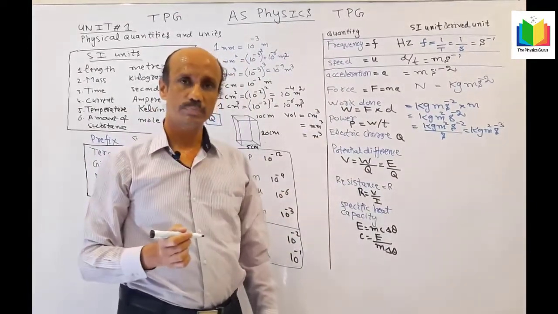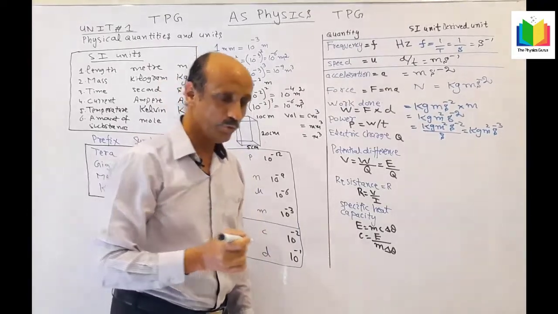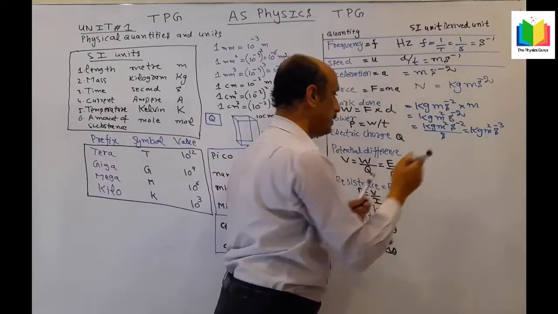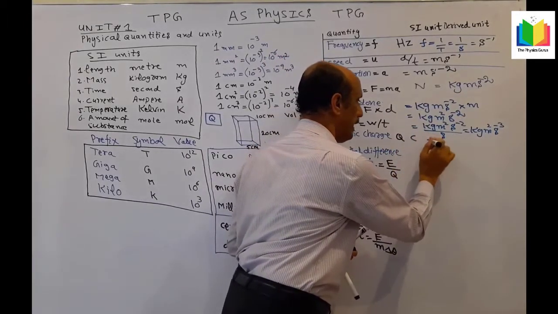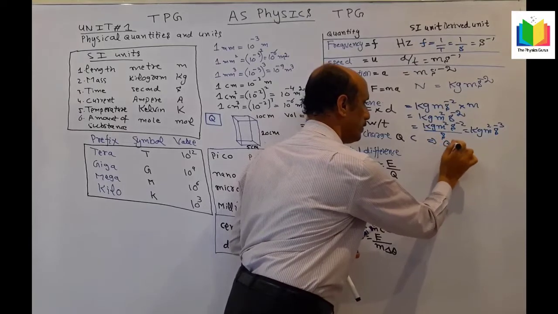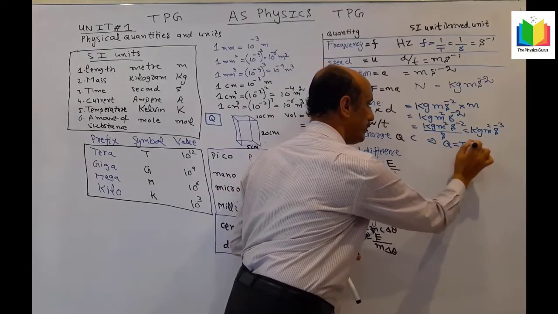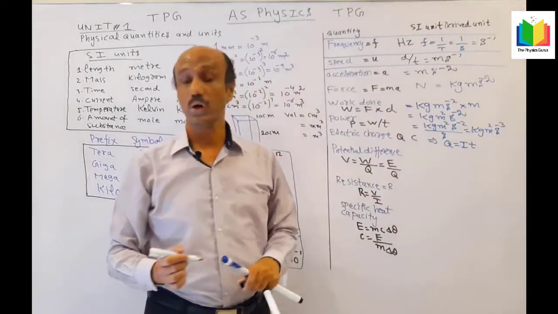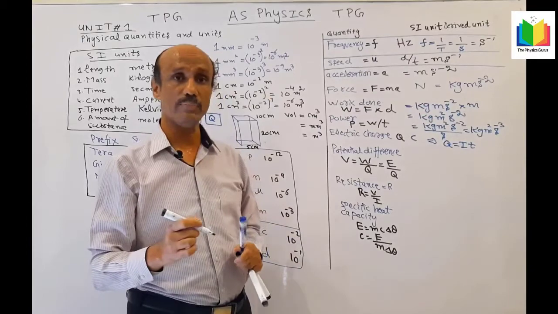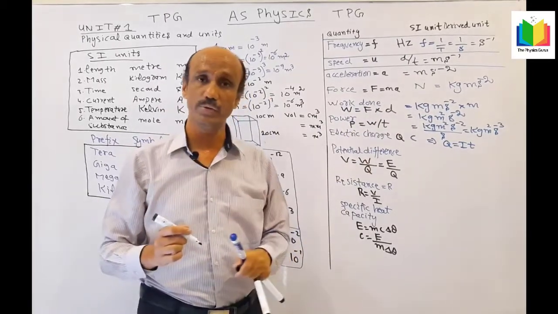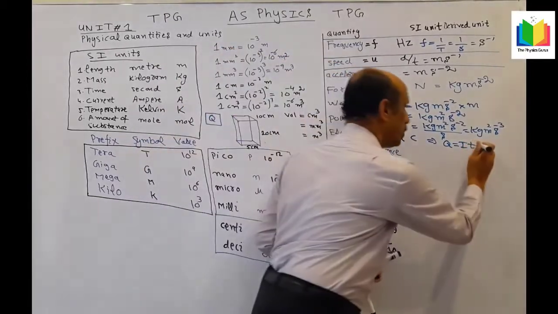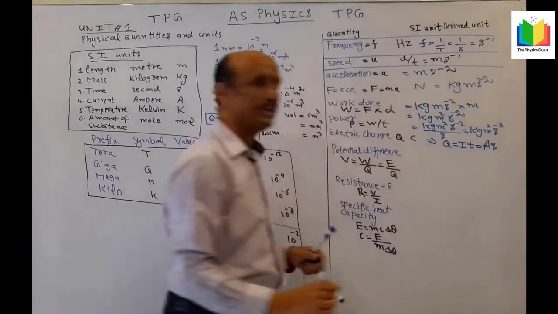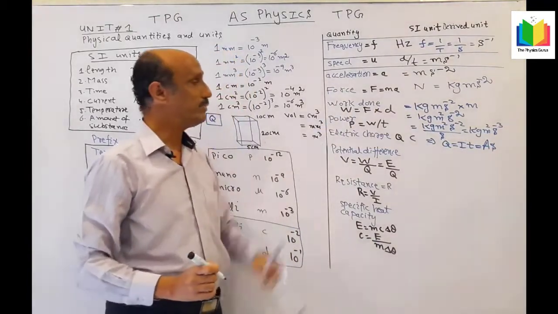Now electric charge. The unit for the charge is coulomb. The charge is normally represented by the coulomb, but as we know, Q is equal to IT. Because coulomb is an SI unit and not a drive unit, we have to convert it into the drive unit. So the charge is equal to I into T. The unit of current is ampere, time is in second, so AS. So this is the drive unit.